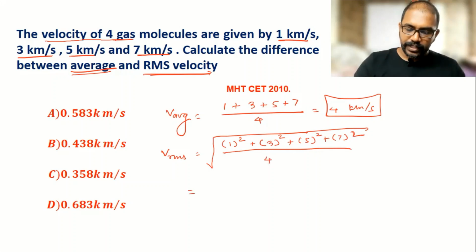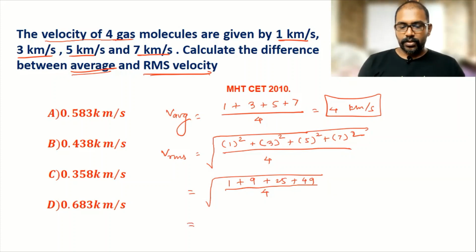Now after solving this, 1 square is 1, 3 square is 9, 5 square is 25, and 7 square is 49, divided by 4. So it is coming 35 plus 49, that means 84 by 4.